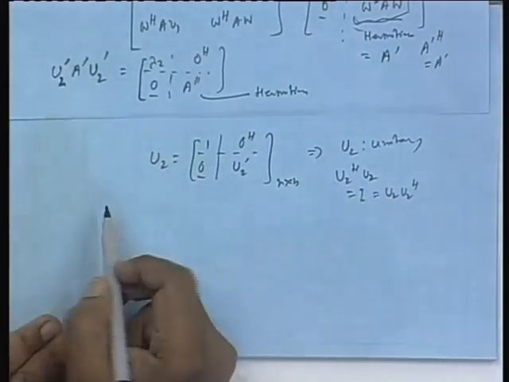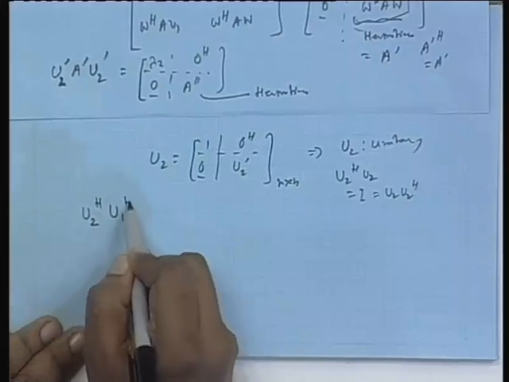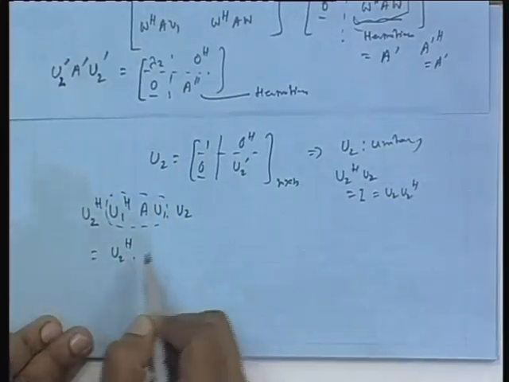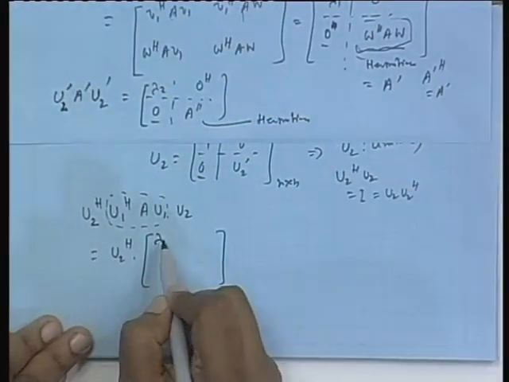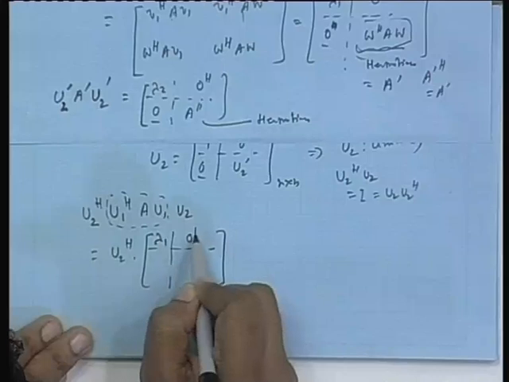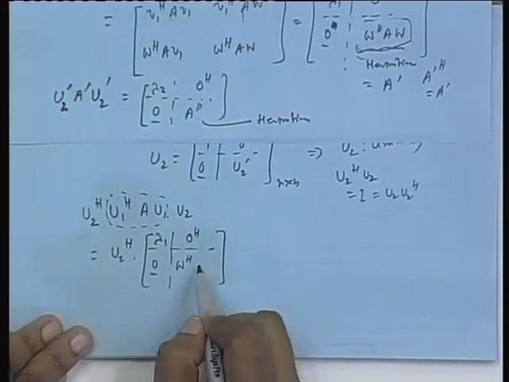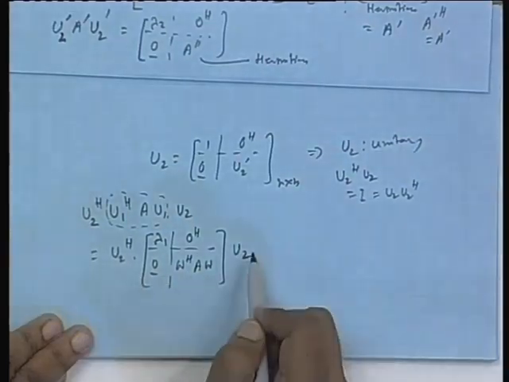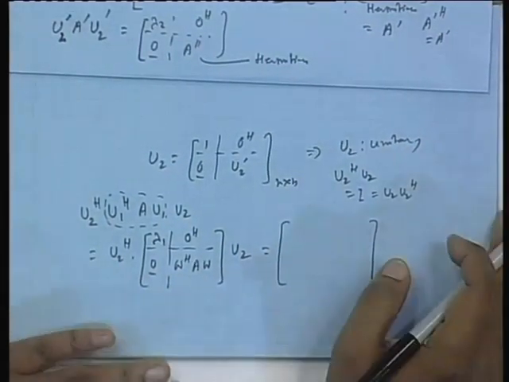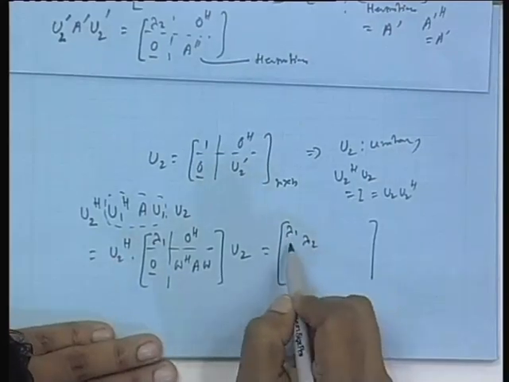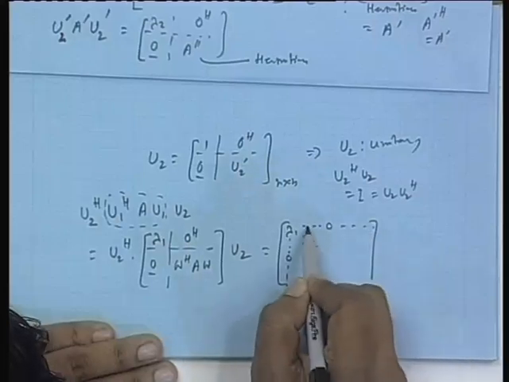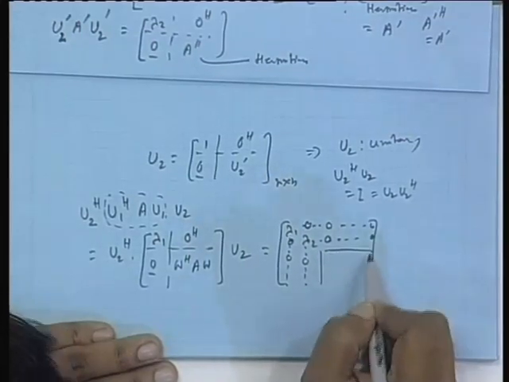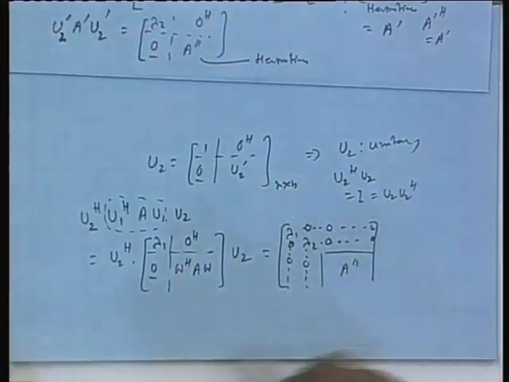So, therefore, if you consider now u 2 Hermitian, u 1 Hermitian, A u 1 u 2, originally you had this, that gave you this matrix, and again applying the structure with 1 here and 0 and 0 and u 2 prime, if you put that back here, I will not do this elementary matrix multiplication, you will see first you will have lambda 1, lambda 2, then zeros, zeros, here is a 0, zeros, here also zeros, and then there is another matrix, that is that A double prime. So, you see by progressive, and this is again Hermitian.